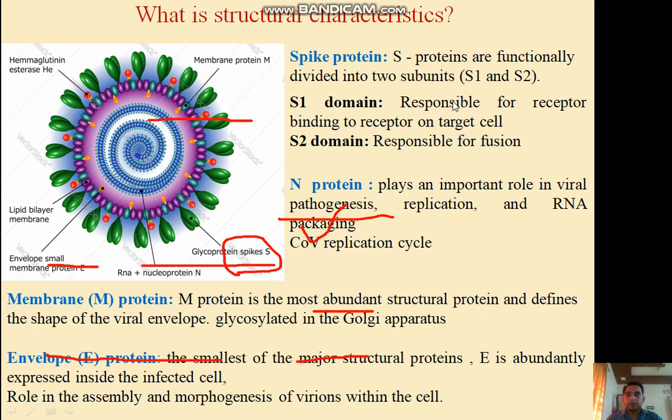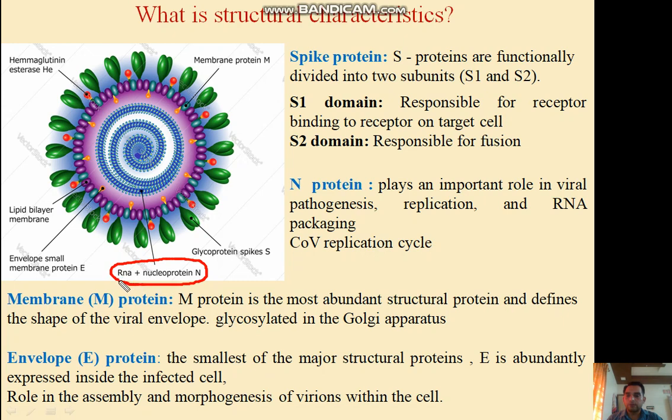Now let us see the basic structure of coronavirus. You can see in this slide the genetic material, as already discussed, is RNA, which is present in the virus, but this single-stranded RNA is also associated with a specific protein called nucleoprotein, considered as the N. So this is the genetic material, which is the core part of the virus.